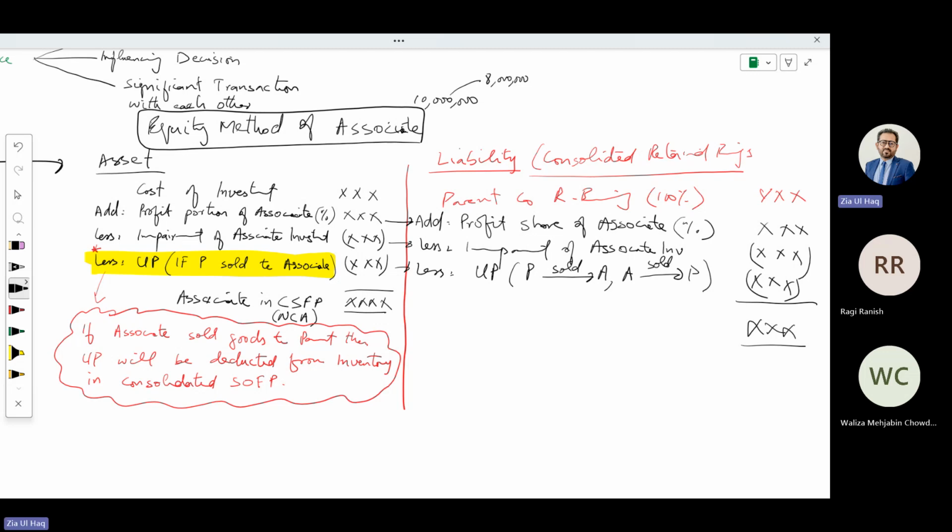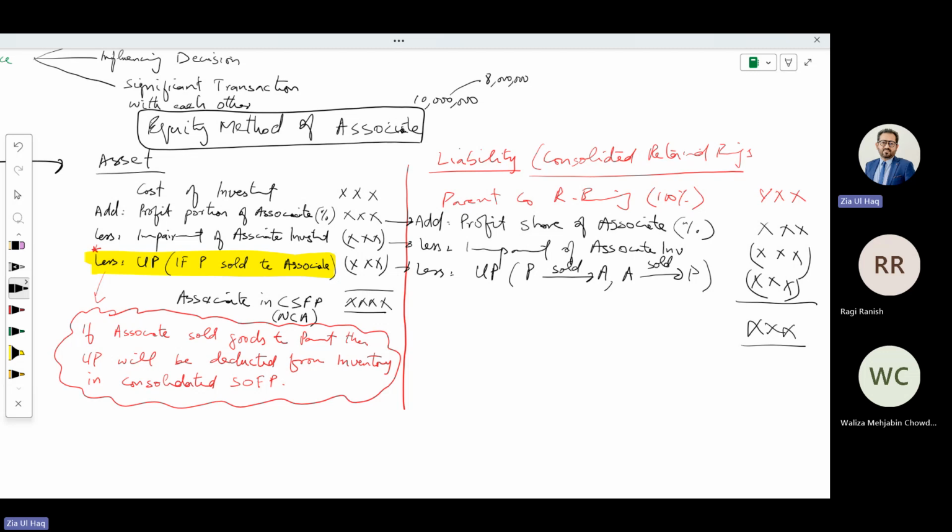So what we need to do in case of an associate, we need to record a non-current asset instead of investment. We will record it as investment in associate. But that value will be calculated using cost of investment plus associate profit share. The question we covered in the previous class, we performed this calculation only. Investment plus profit part. There was no impairment and there was no intergroup transaction between parent and associate.